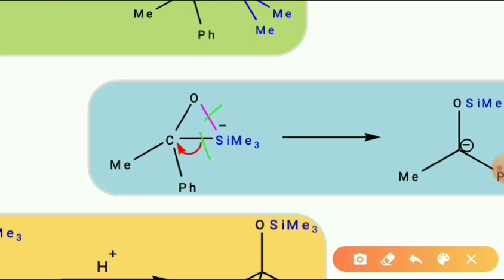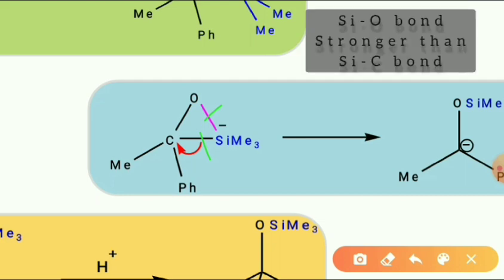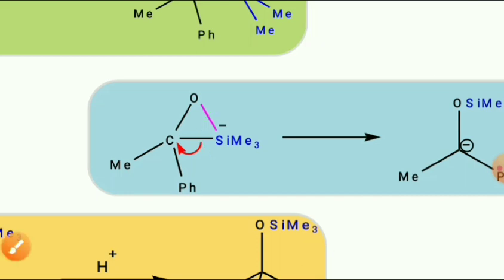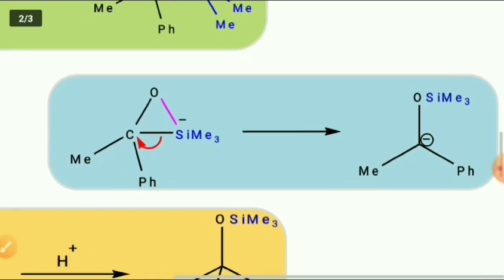That's why the breakage of the silicon-carbon bond takes place, and the bonded pair of electrons shifts to carbon and forms an alpha siloxy carbanion. So such an intermediate molecule is formed.